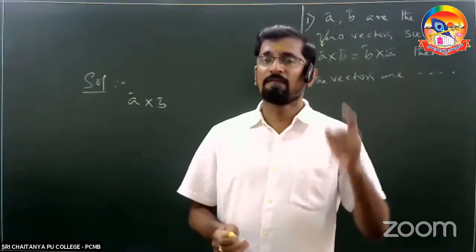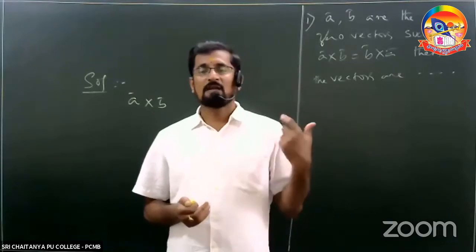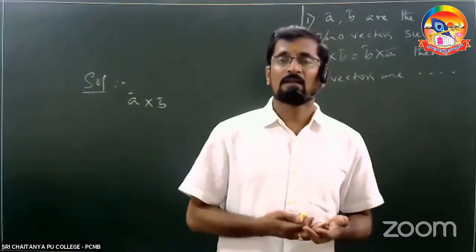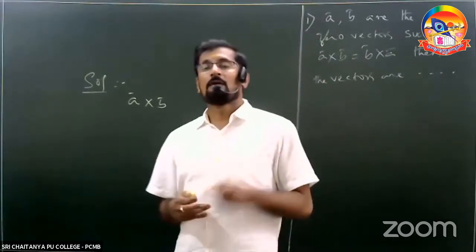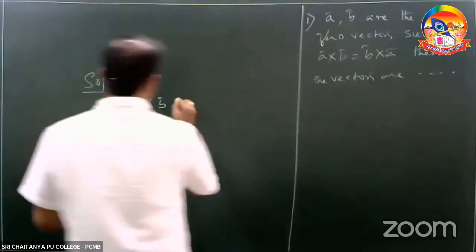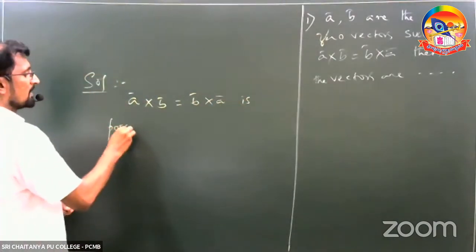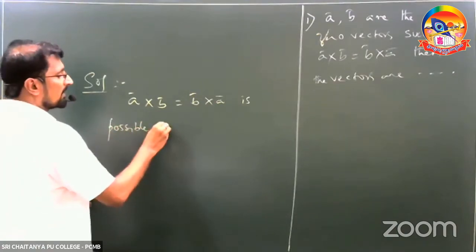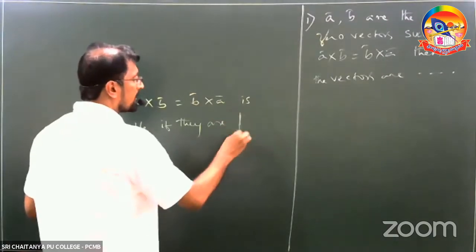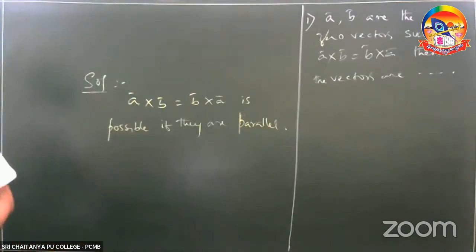It means if they are parallel to each other, those two will become zero. That means A cross B becomes a null vector, and B cross A is also a null vector. Those two become equal in only one case. That means A cross B is equal to B cross A is possible if they are parallel. Right? This is the solution for that question.